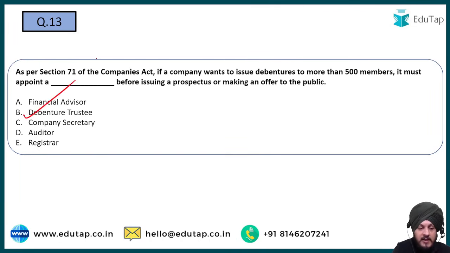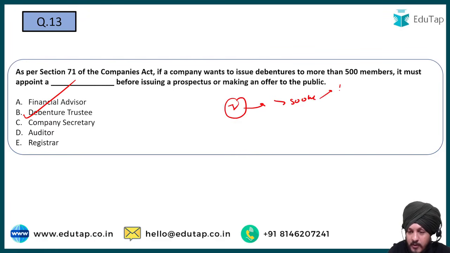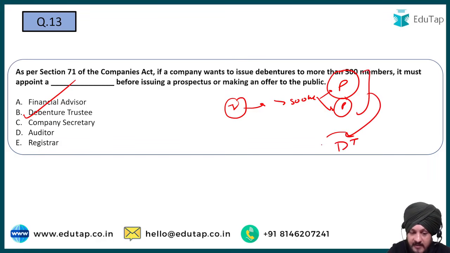It is going to be the debenture trustee, because basically when a company is issuing the debenture to more than 500 members, right, it can be either through the prospectus or it can be an offer to the public, right? So in that scenario, it is mandatory for the company to appoint a debenture trustee as a part of it. And what is going to be the role of the debenture trustee?